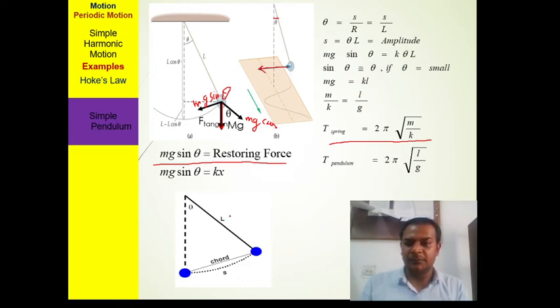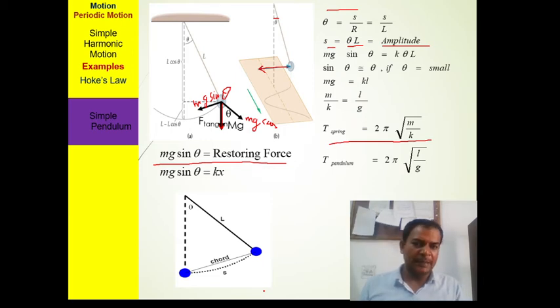Here if we just take this triangle, you can see here, so this is angle theta and length L. By the geometry we can say that theta is equal to small s upon r, and this value is also equal to s upon L. Now s is equal to theta L, and it represents amplitude because it is the maximum displaced position from the equilibrium condition, so we said it is an amplitude.